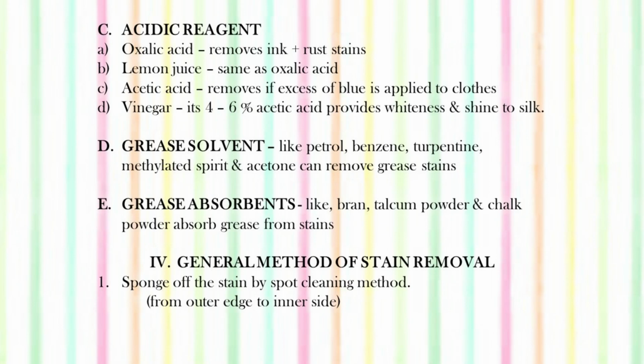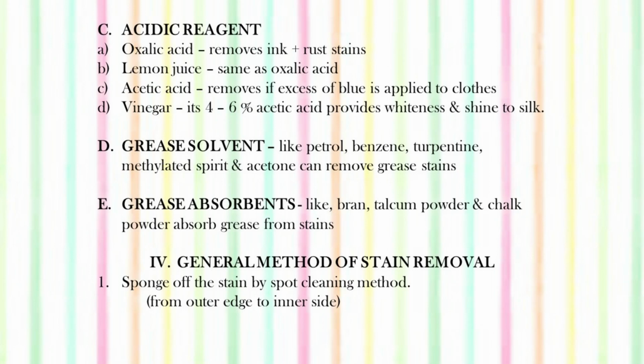Then acetic acid removes excess blue applied to clothes. By chance, if we have left the fabric in the blue solution and we have dark patches of blue, that particular apparel can be dipped in the acetic acid solution for some time to remove the blue.